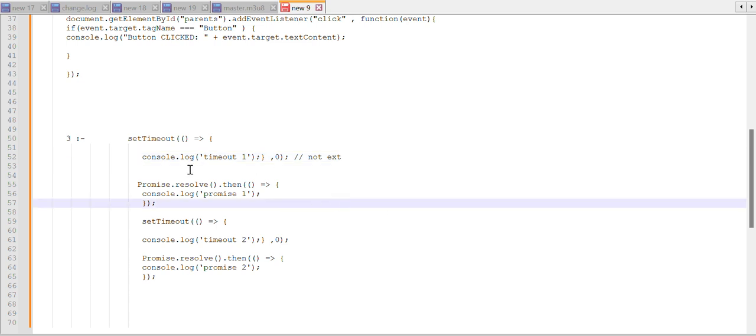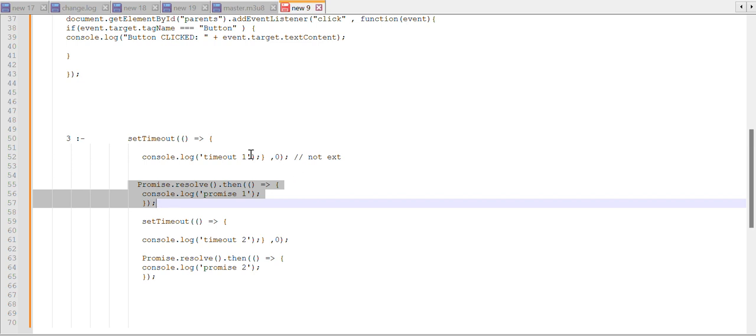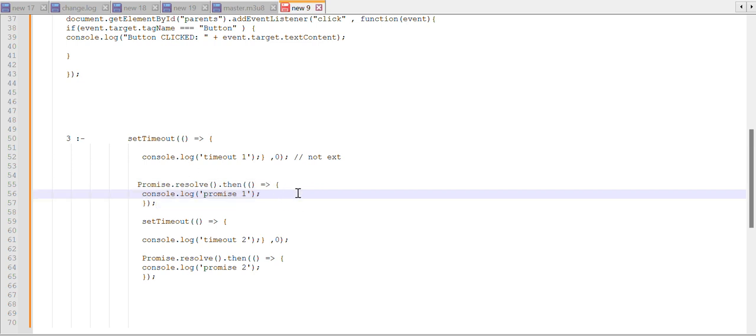And the first promise then schedules a micro task. Since the micro task has higher priority, it will execute based on that priority. Then the second timeout schedules another task, which is a timeout.